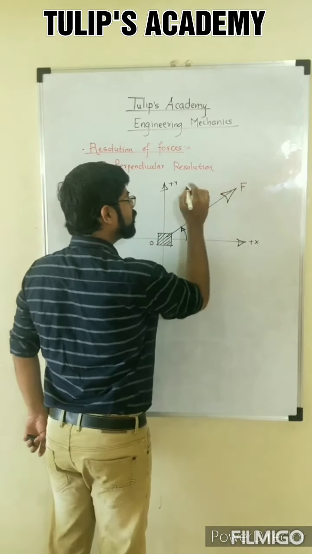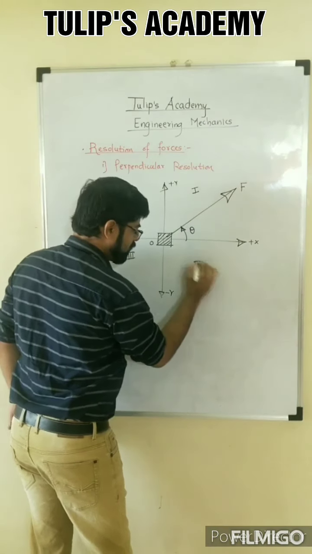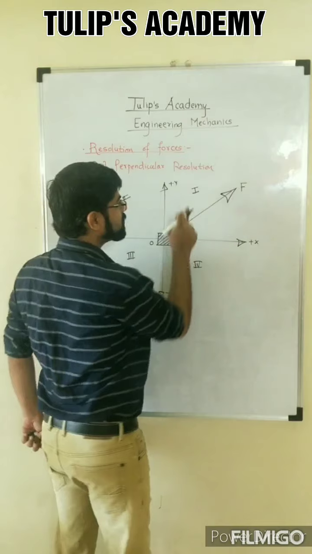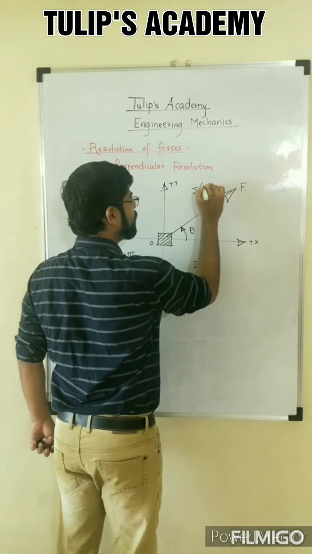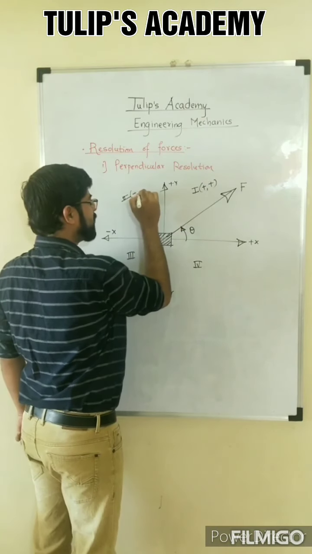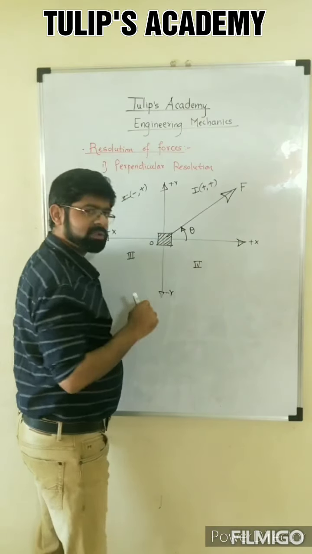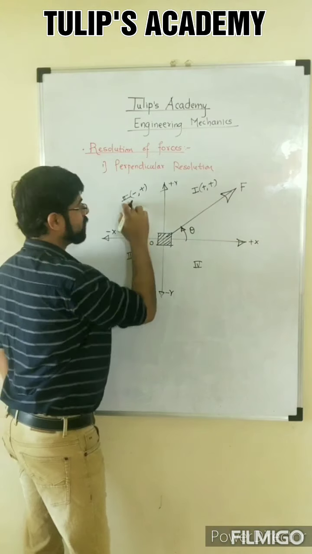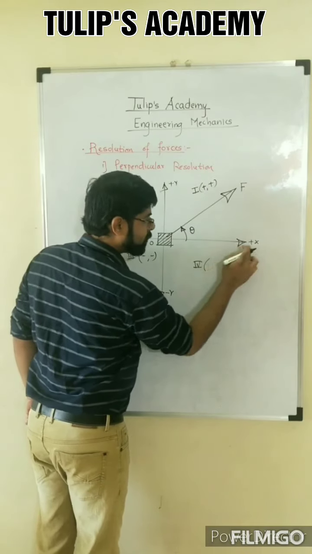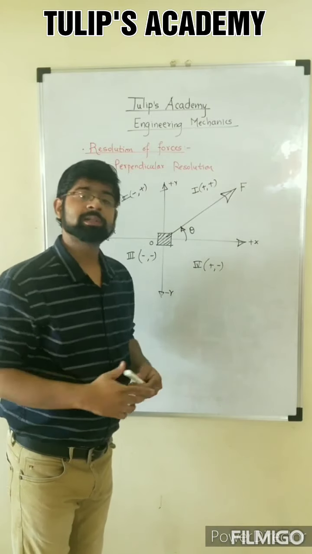As you know, this is the first quadrant, this is the second quadrant, this is the third quadrant, and this is the fourth quadrant. Quadrants are also numbered in the anti-clockwise fashion. Now, if you look at the first quadrant, the properties of the first quadrant are x is positive, y is positive, so I will write plus plus. Then the properties of the second quadrant: x minus, y plus, so it is minus plus. The x coordinate is always written first, and then the y coordinate, so minus plus is the combination of the second quadrant. Then in the third quadrant, x is negative, y is also negative, so minus minus. And for the fourth quadrant, x positive, y negative, so it is plus minus. So these are my properties of quadrants.